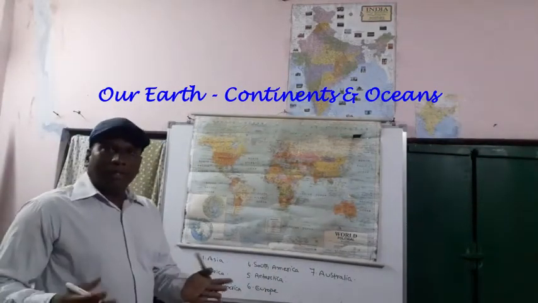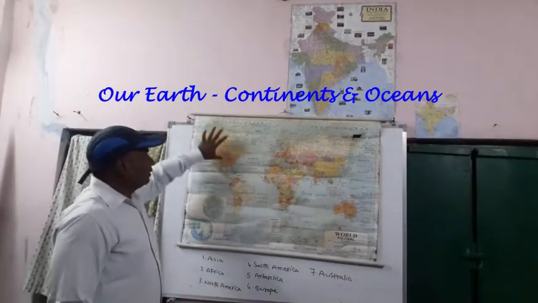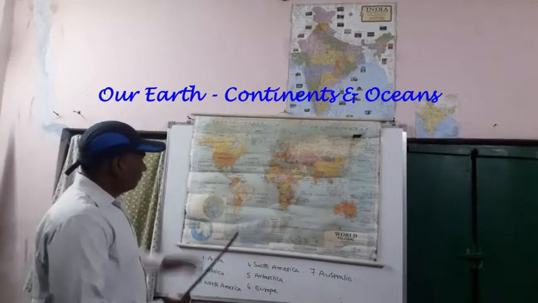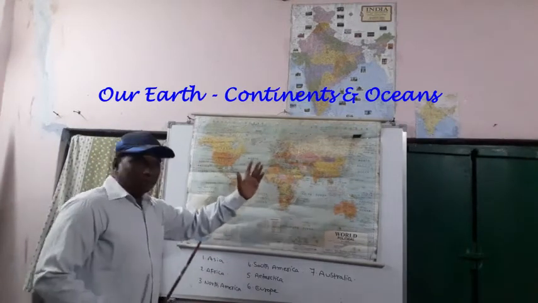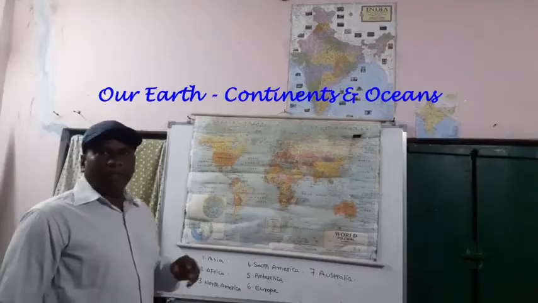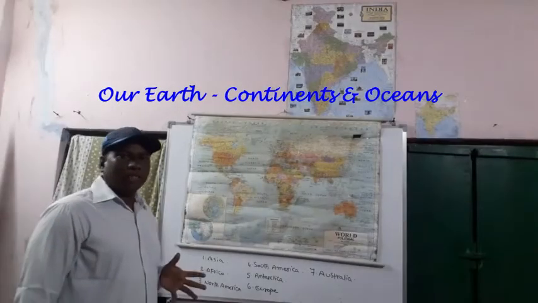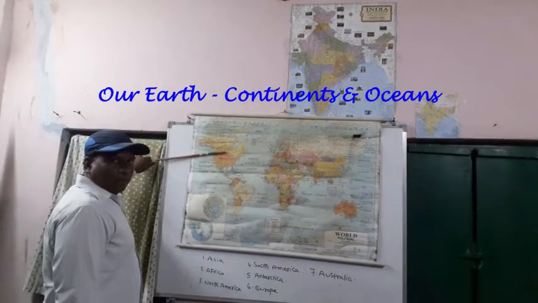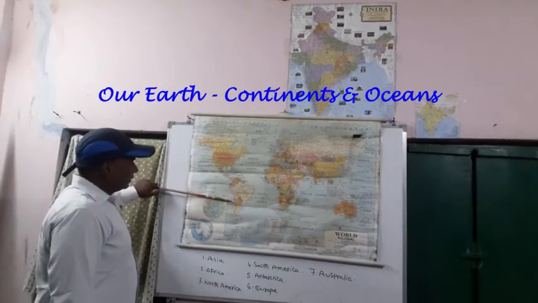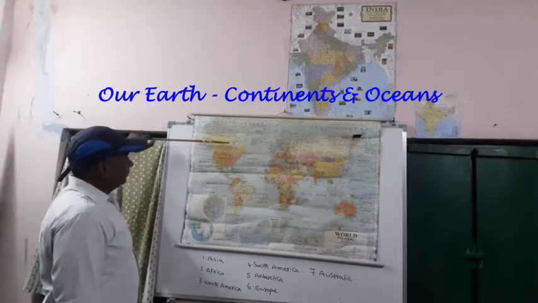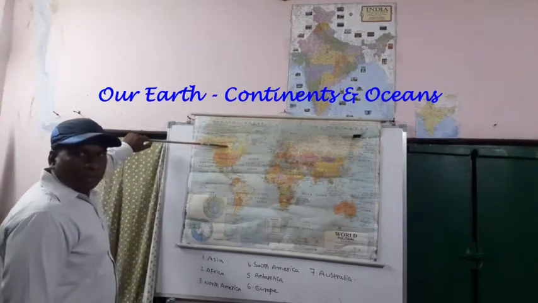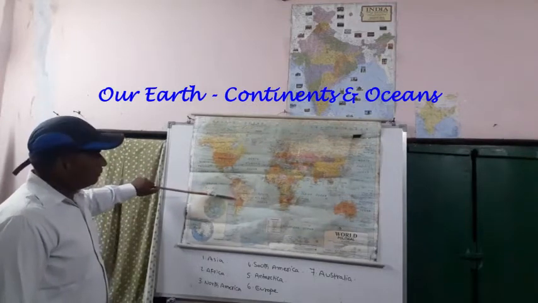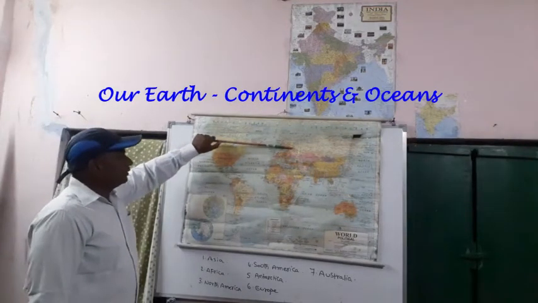One by one, very clearly I will explain. Just observe this world map. Here, from west side to east side, I will explain the continents. By that time, you will be comfortable to understand. This is the North American continent. This is the South American continent.